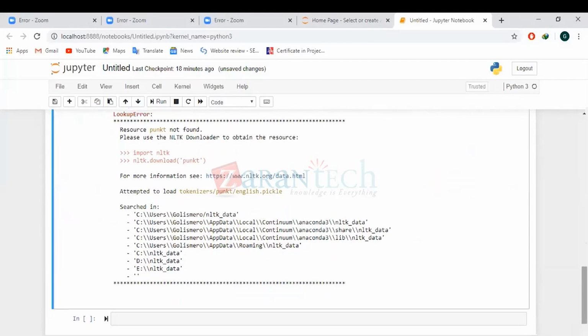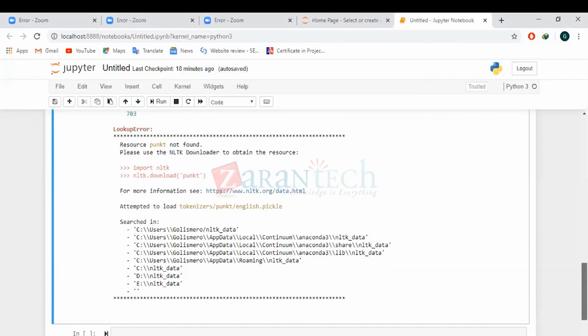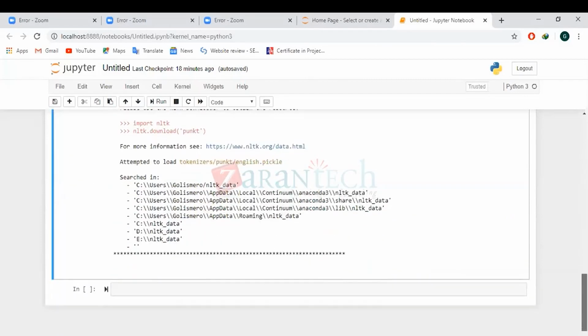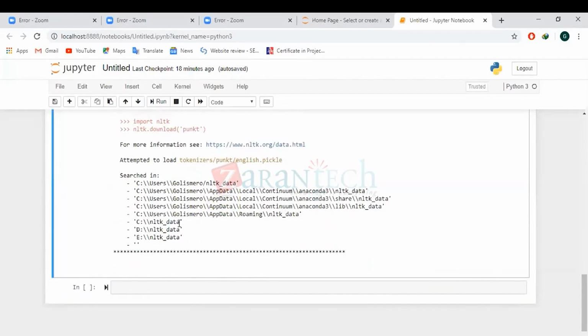Can you execute this one? NLTK dot download punkt, just in a new cell. At the last cell, write it in a new cell.